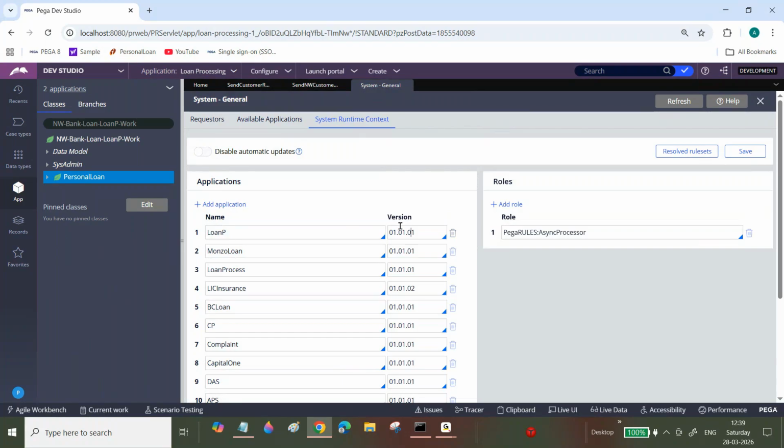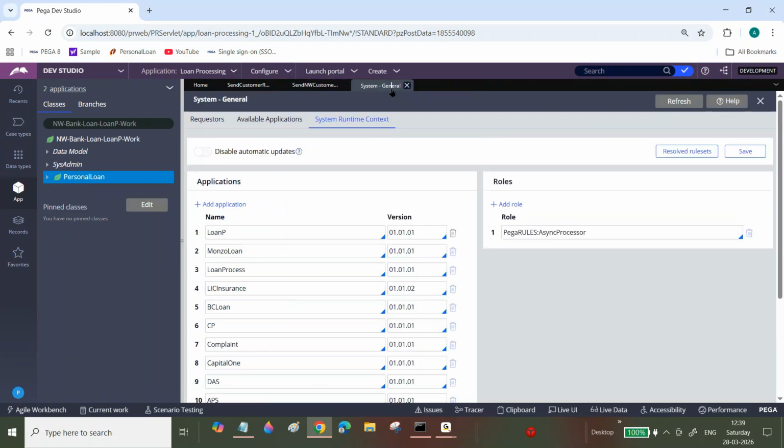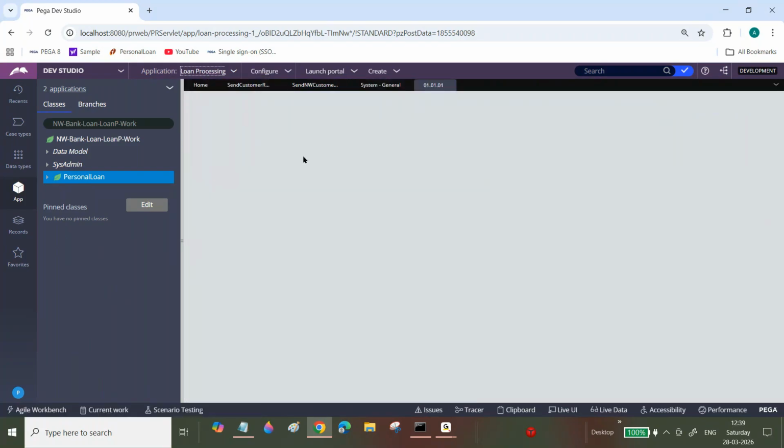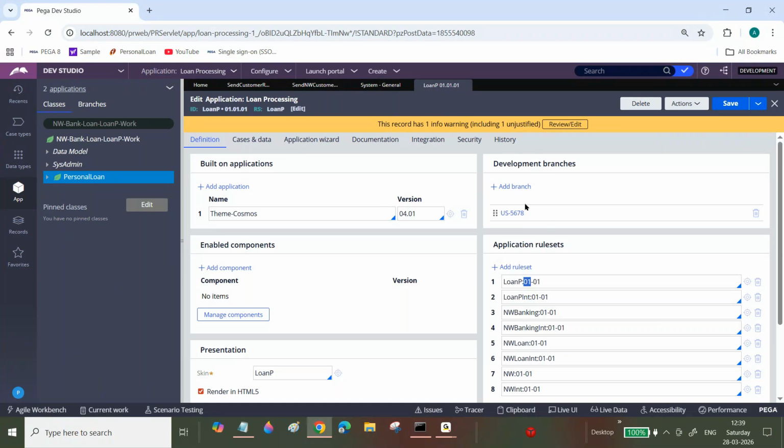Sometimes people save this and their job scheduler activity is not executing. For example, my job scheduler activity is not executing. Why is it not executing? I traced it, and everything is fine. Now we need to open this runtime context. What is the current version? Open your application version. What is the current application version?